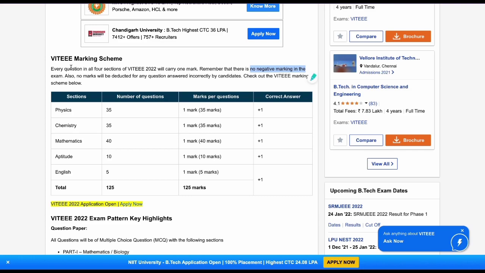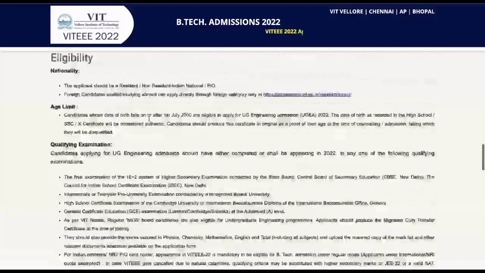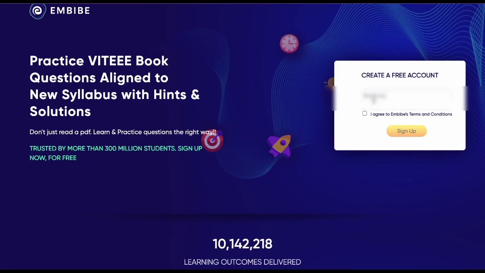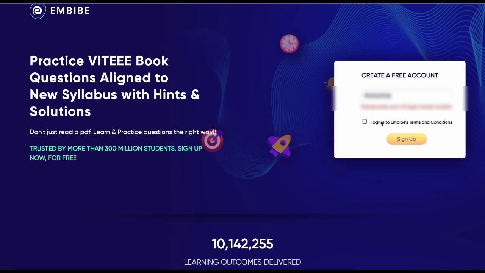Moving on to the very important part, which is the negative marking. There is no negative marking in the VIT EEE examination. Also, +1 for each question you answer. So do not skip any question, and you cannot go back in the VIT EEE examination. So solve carefully.